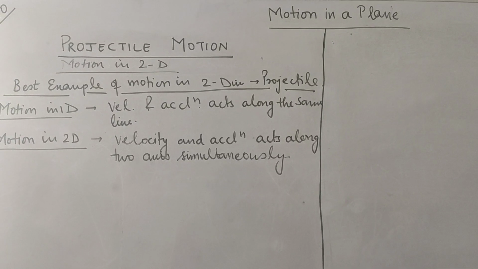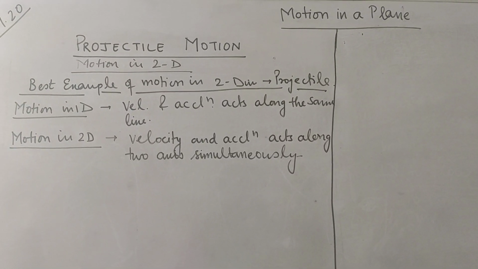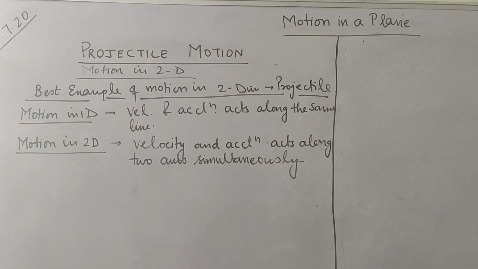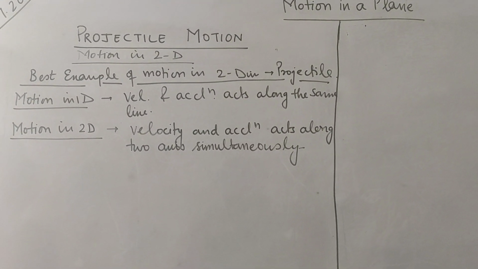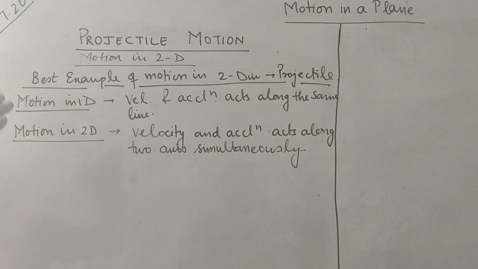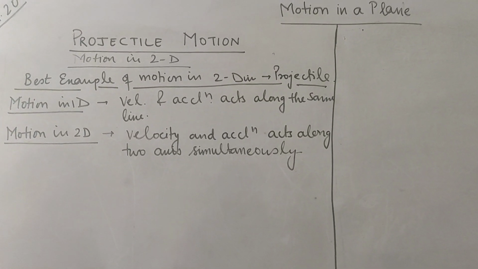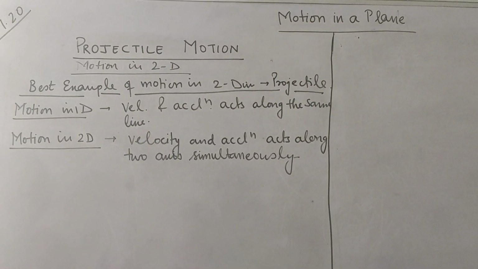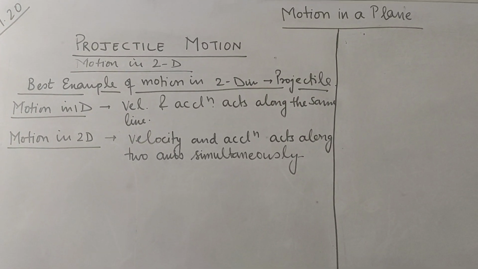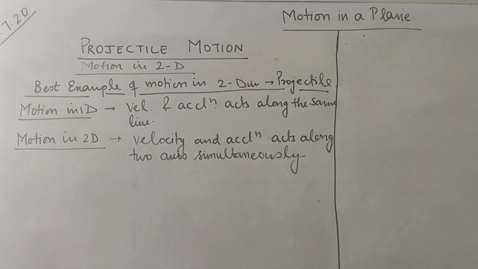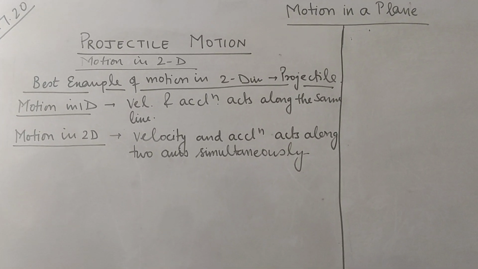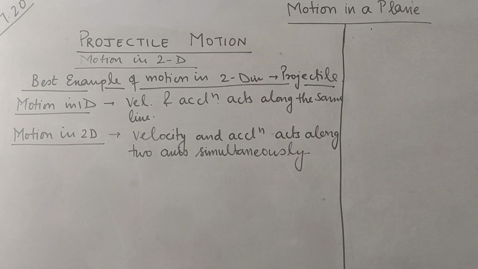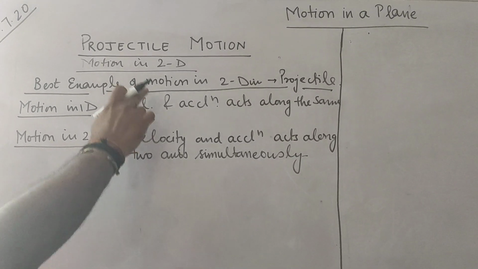Similarly, when a football is kicked by the goalkeeper, it covers vertical height as well as horizontal distance. So this is motion in two dimension. It is moving along two axes, where velocity is in a different direction and acceleration is also in a different direction. One more example I am taking. All these examples are of projectile motion.